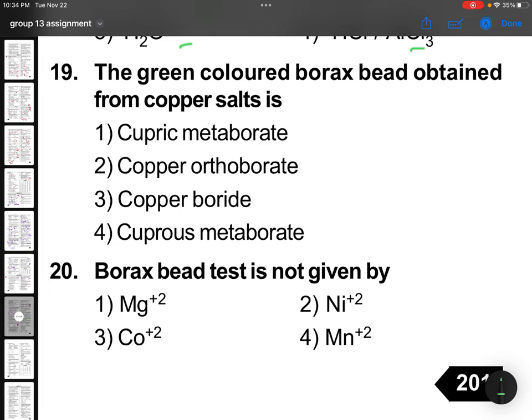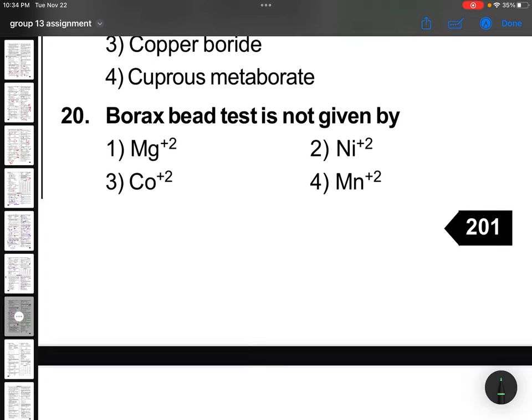The green colored borax bead obtained from copper salt is, okay now. Copper salt means Cu(BO2)2. This is your compound, the copper bead. The copper bead is called cupric metaborate. Borax bead test is not given by, only transition metals will give. So this is option 1.